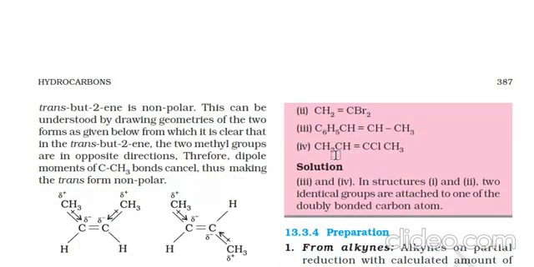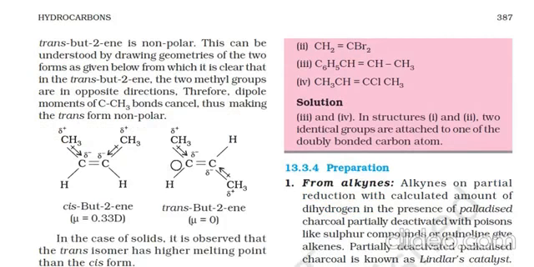This can be understood by drawing the geometry of the two forms. Due to the presence of two alkyl groups on the same side, the delta positive and delta negative charges are easily developed in the case of cis compounds. But in the case of the trans compound, the delta negative and delta positive charges developed cancel out each other, due to which they have a net dipole moment of 0.